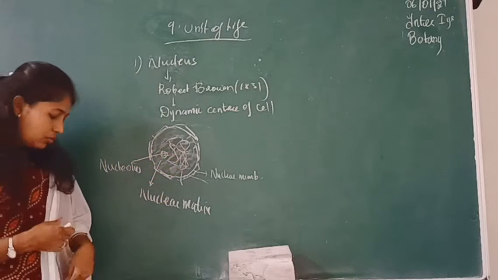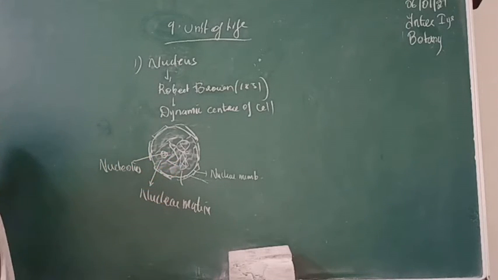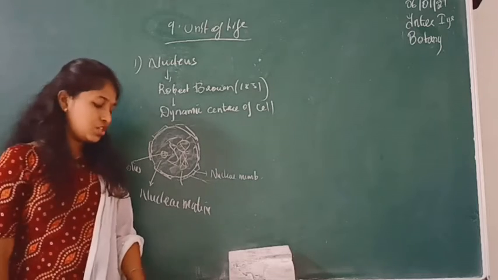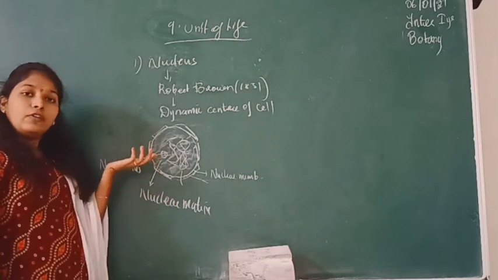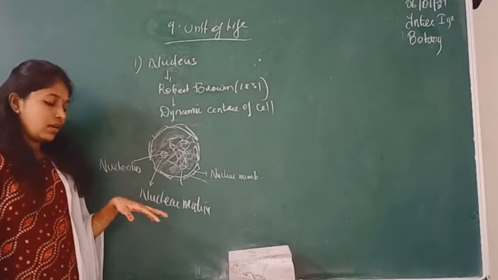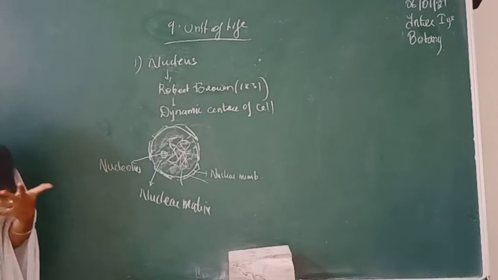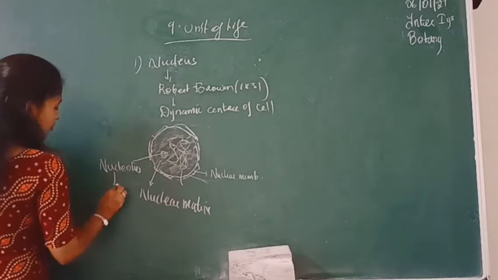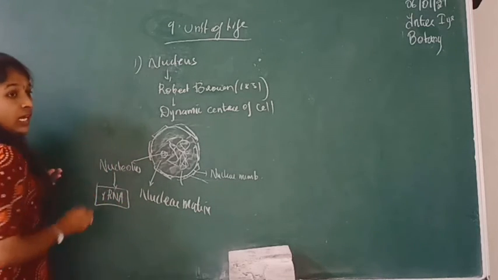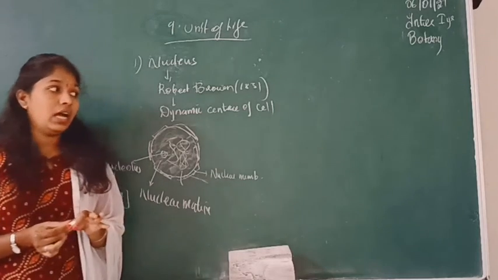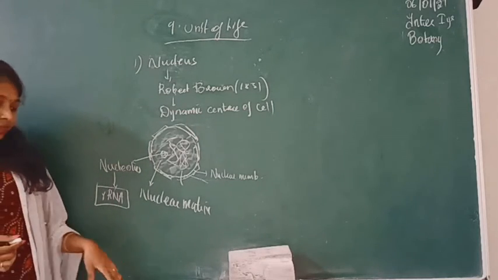And if you take this nucleolus, it is a spherical structure that is present inside the cellular fluid, and it helps in the synthesis of RNA, ribosomal RNA. It helps in the synthesis of ribosomal RNA, meaning rRNA.